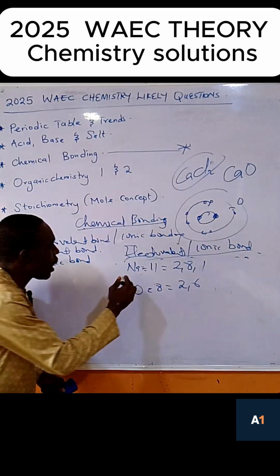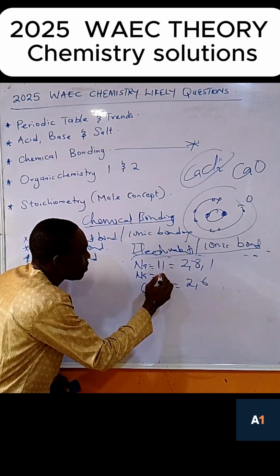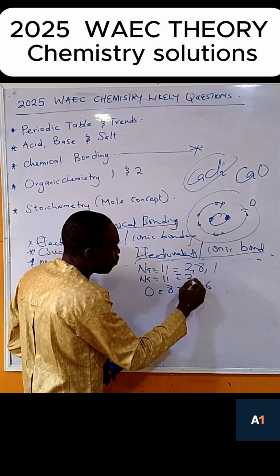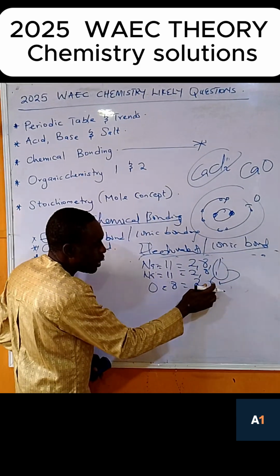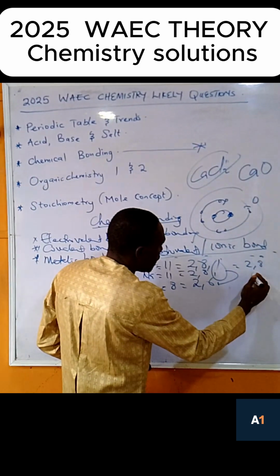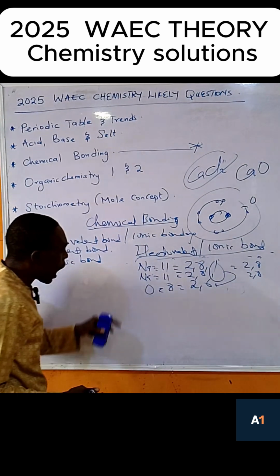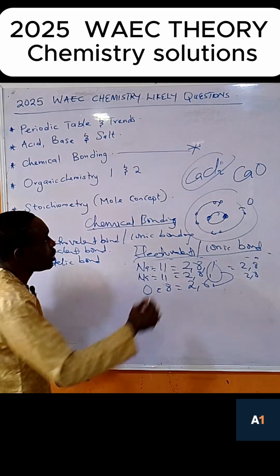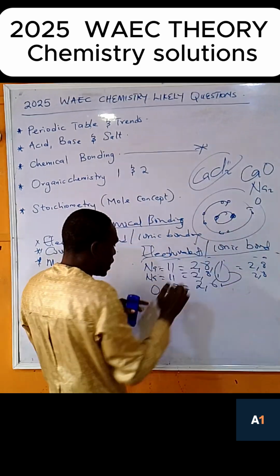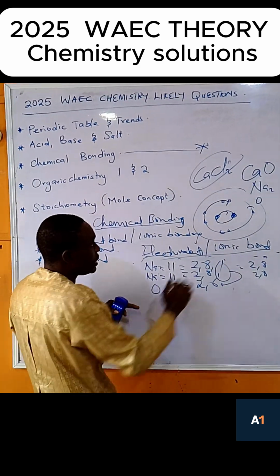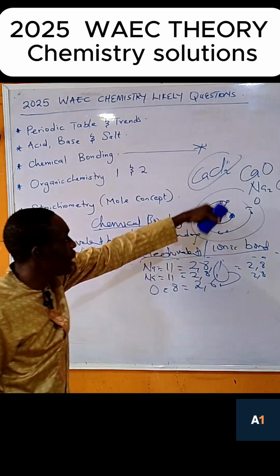So now you can write another sodium here. So it will now be 11. Break this one again. You now have 2, 8, 1. So this 2 plus 2 will combine to make 8. So it will now be 2, 8, and 2, 8. Now, how many sodium do you use here? 2. The chemical formula will now be Na2, then oxygen, only one oxygen here. So here you can know how to write a chemical formula.